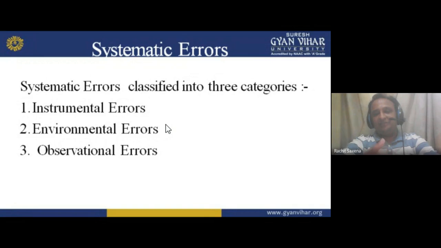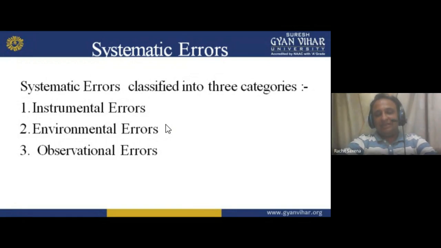Three categories are with me, or three categories I am using here. First is the instrumental error. The instrumental error is basically the error which occurs in the instrument. It is by default, or it is due to some manufacturing defect. They come in this category.